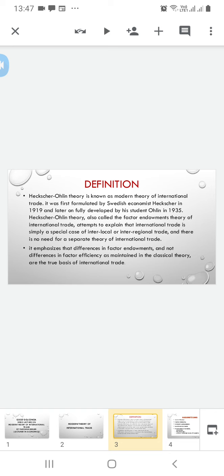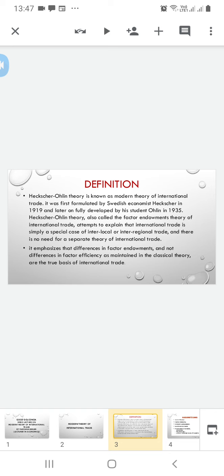Heckscher-Ohlin theory, also called the factor endowment theory of international trade, attempts to explain that international trade is simply a special case of inter-local or inter-regional trade, and there is no need for a separate theory of international trade.